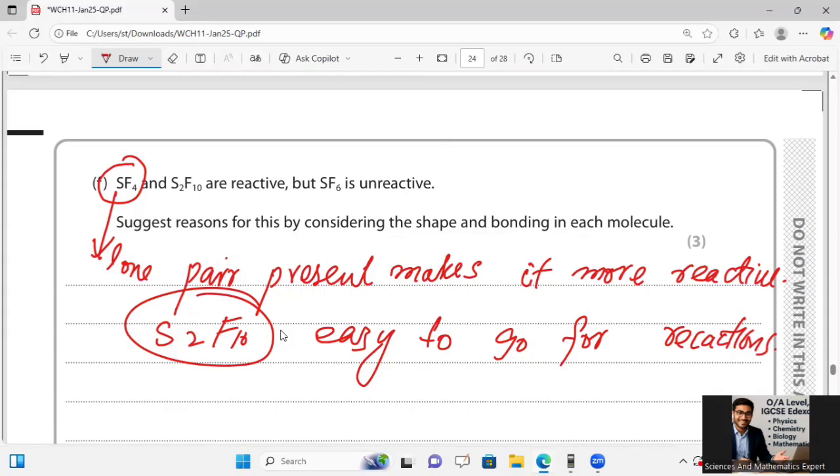But if we talk about SF6 over there, it is strong and difficult to break. So we can say here that the sulfur atom is small, so six fluorine atoms hinder the attack on the sulfur over there. So this was your whole paper, which I tried to explain.